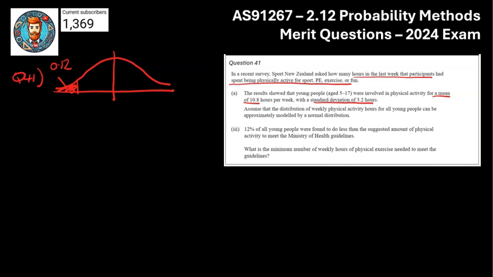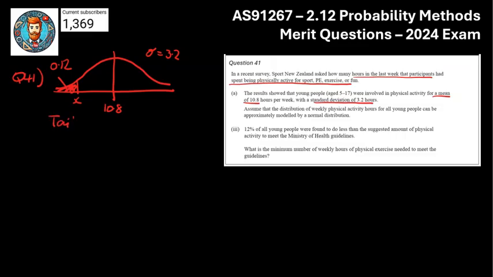The issue is they didn't specifically tell us what the X value for that guideline was. So that's what we're going to do now. We're going to figure out this minimum number of hours to meet the guidelines. This is going to be an inverse question because we've been given the mean of 10.8, and we've been told the standard deviation is 3.2. So we can plug this into the inverse normal distribution mode on the calculator. I'm going to write down my calculator inputs.